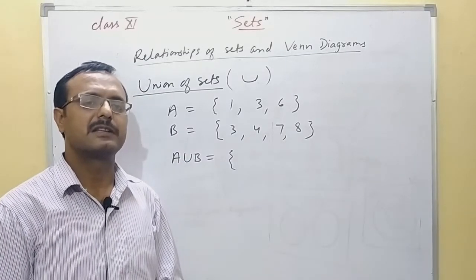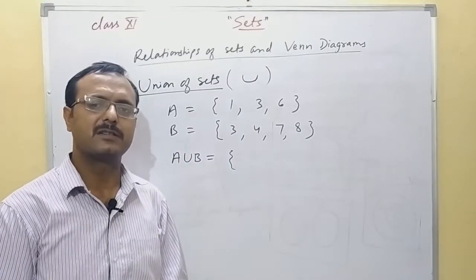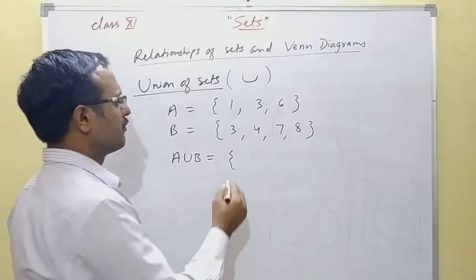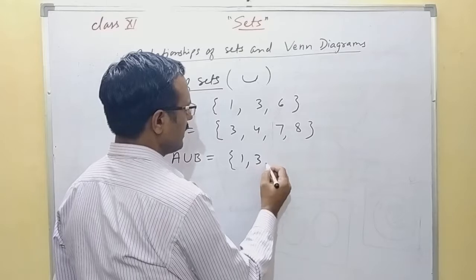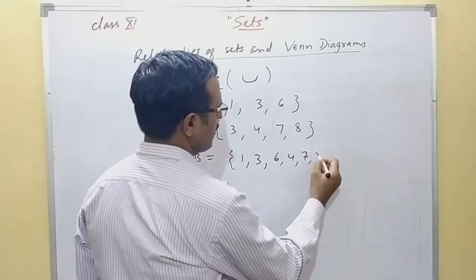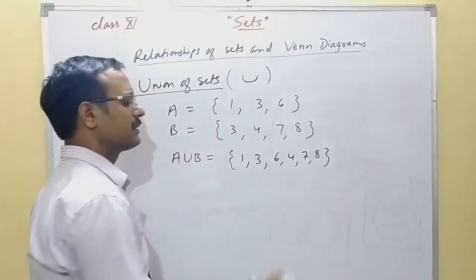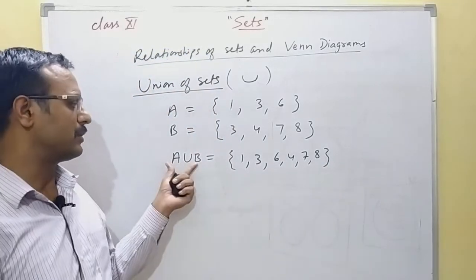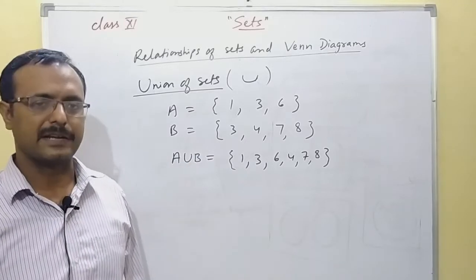But remember, a set does not repeat its elements, so we will take a repeated element once only. So you will get 1, 3, 6, 4, 7 and 8. So union of these is this new set. So union of two sets is also a set.